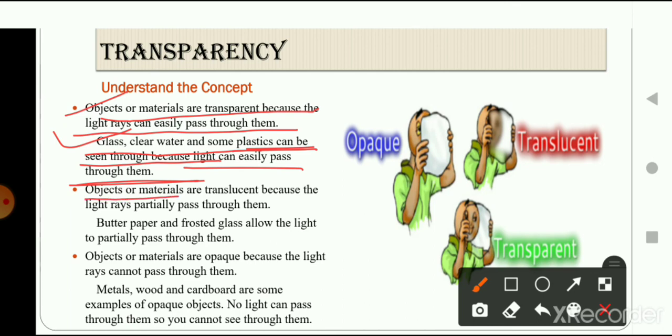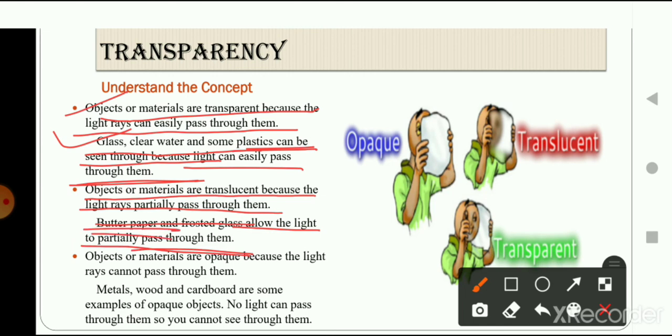Objects or materials are translucent because the light rays are partially passed through them. Partially means they cannot pass clearly through the translucent objects or materials. Butter paper or frosted glass allows the light to partially pass through them.